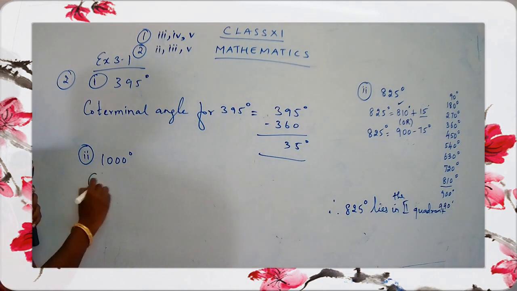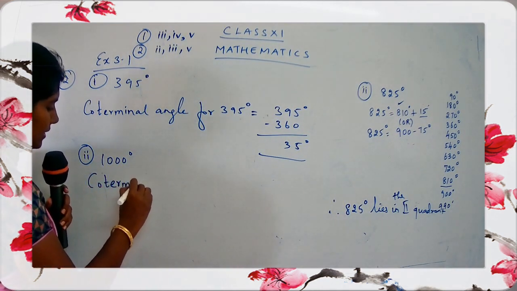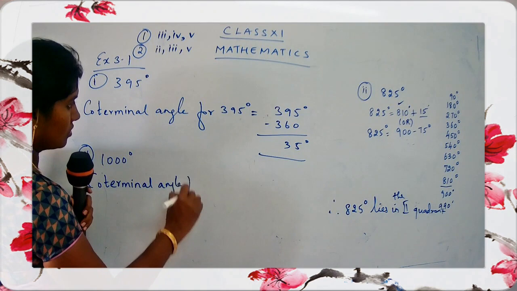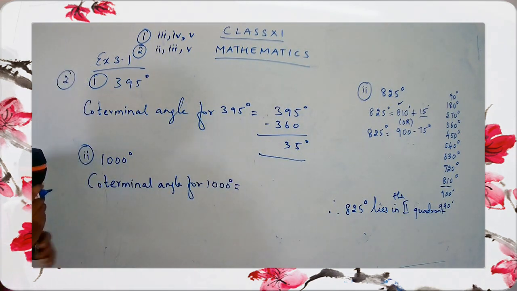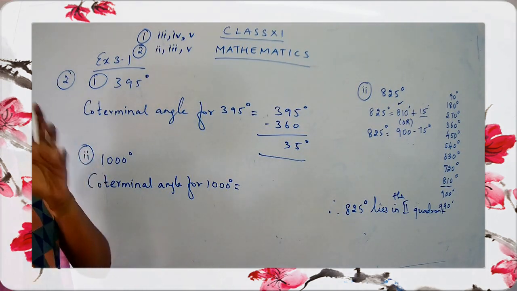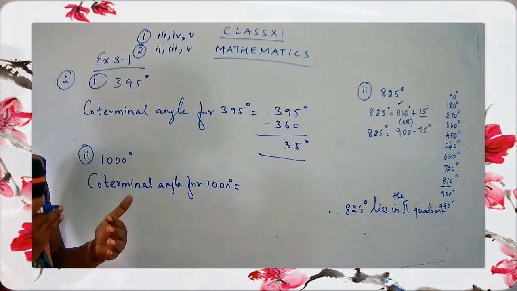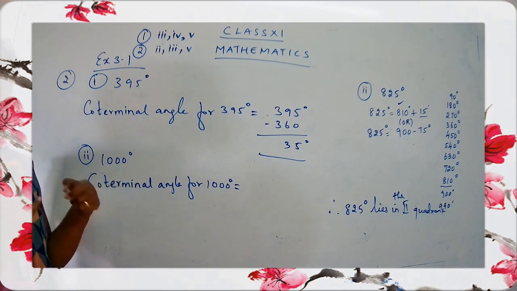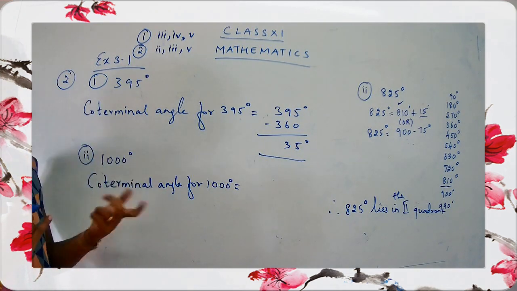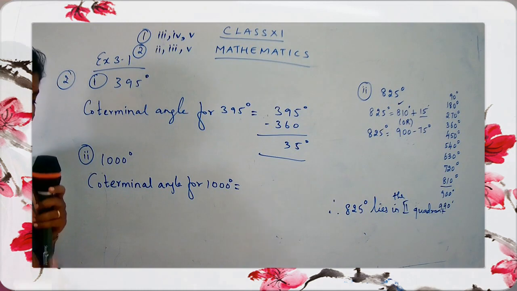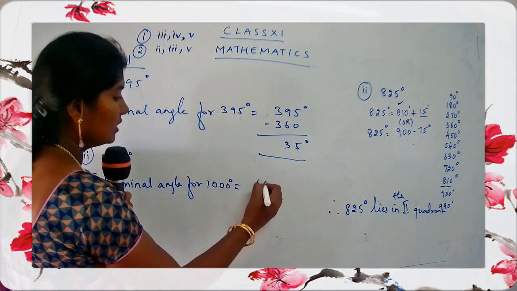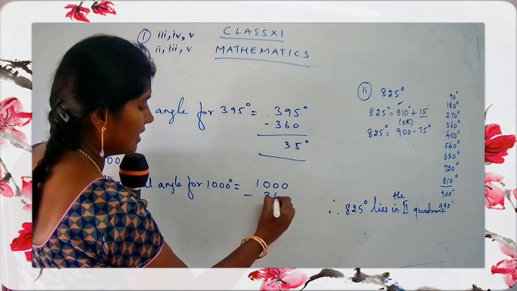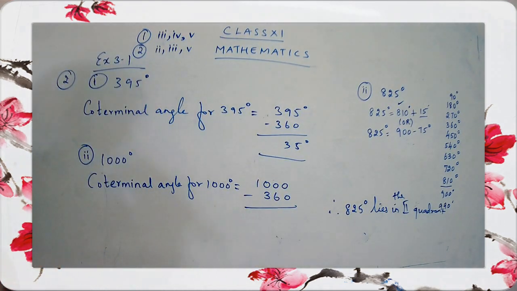So you are going to write down again here, coterminal angle for 1000 degree. What is the coterminal angle for 1000 degree? You are just going to find the angle which lies between 0 to 360. But this is exceeding, it is more than 360. So what are you going to do? Yes, you are just going to subtract 360. So let's do 1000 minus 360. Let's go for the subtraction, children. Do the subtraction.